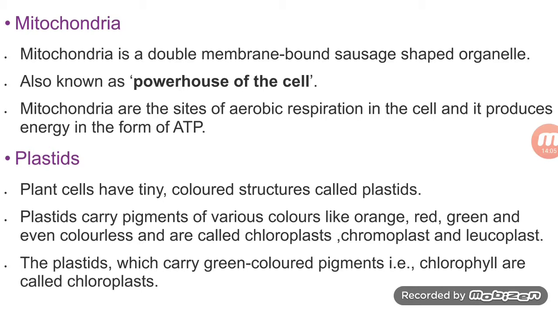Chromoplasts are the plastids which contain colors other than green, that is, they may contain orange or red, and the main function of it is storage. Then leucoplast, as the name suggests, leuco means colorless, so the colorless plastids are called leucoplasts. They also help in storage.